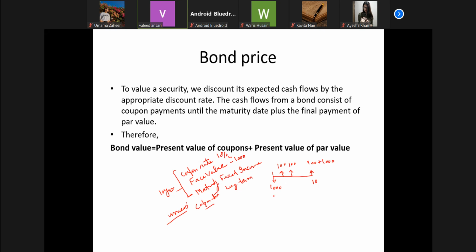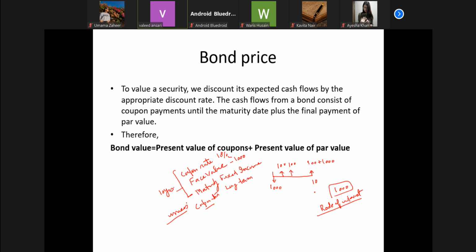Now during the life of this bond of 10 years, the bond price may fluctuate, because there is a secondary market as well. And moreover, even if there is no active secondary market, the rate of interest fluctuates. When the rate of interest fluctuates, the price of the bond may be affected.